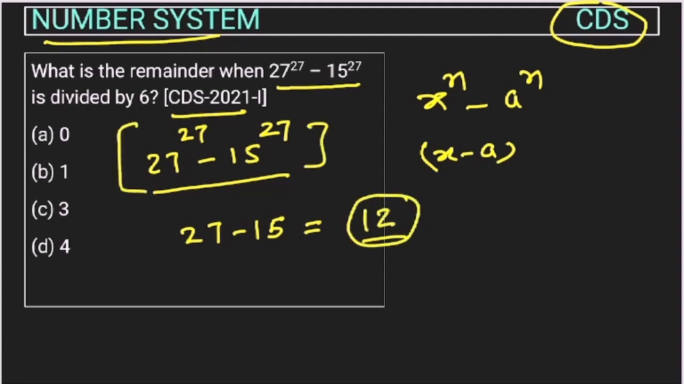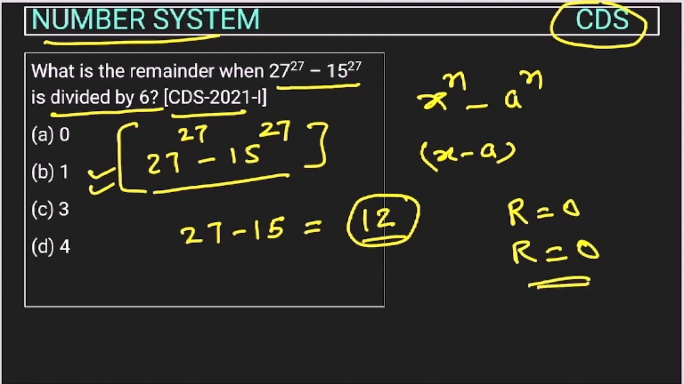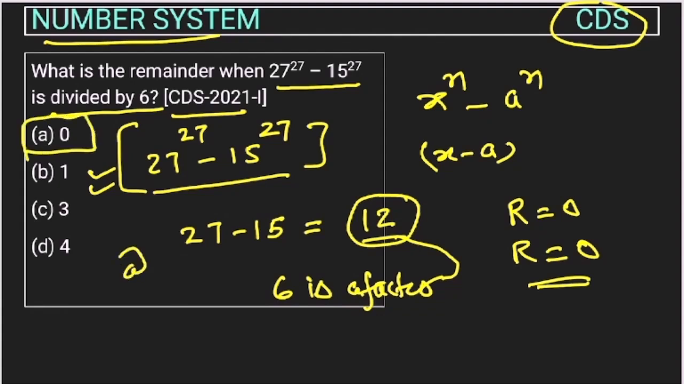The question is asking about dividing by 6. If we divide by 12, we get remainder 0. And 6 is a factor of 12, so 6 will also divide the expression completely, and that time also we will get remainder 0, because 6 is a factor of 12. Any factor of 12 that divides it will give remainder 0. If we divide by 2, 3, 6 or 12, in any case the remainder will be 0. So the answer of this question will be option A.